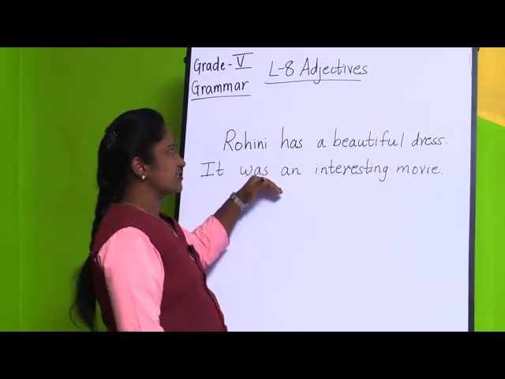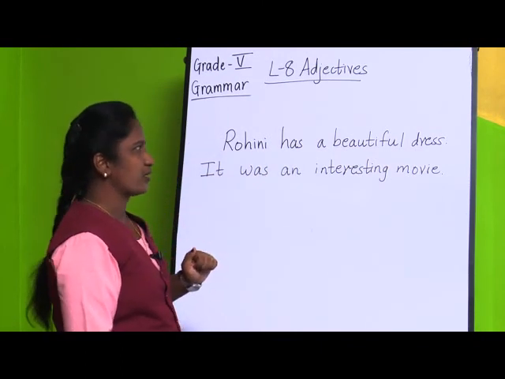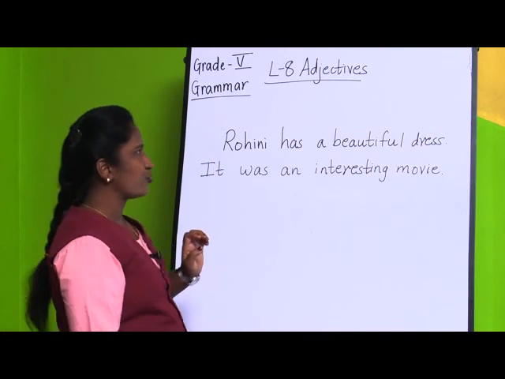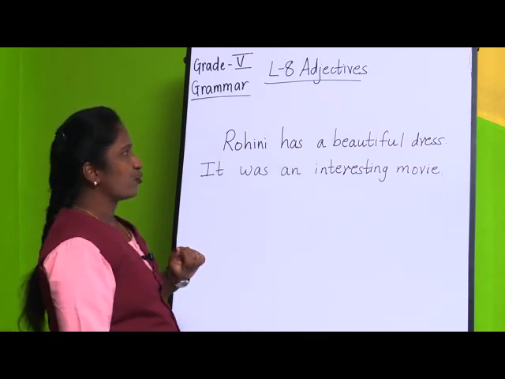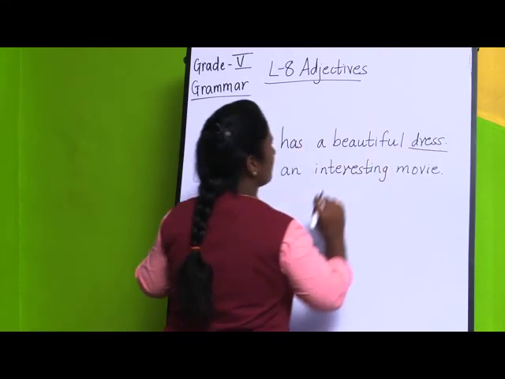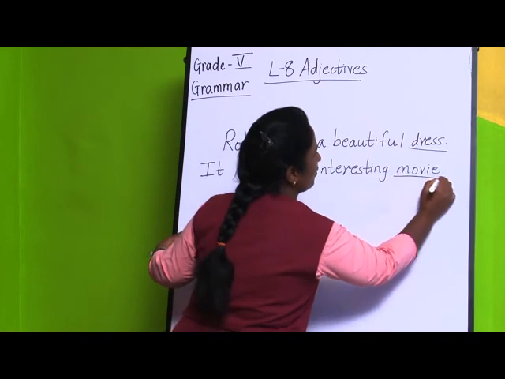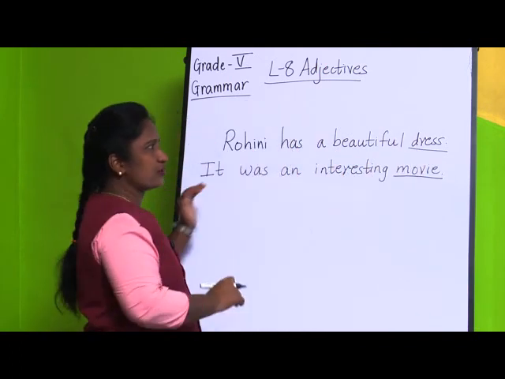In both the sentences, we are talking about a noun. In the first sentence, we are not talking about Rohini. We are talking about a dress, that is one noun. And here also we are talking about another noun, that is movie. But what is told about that noun?